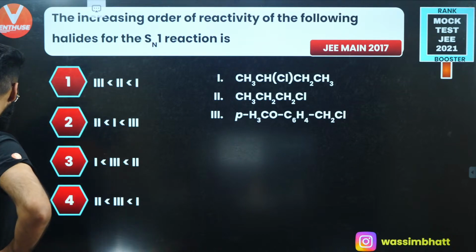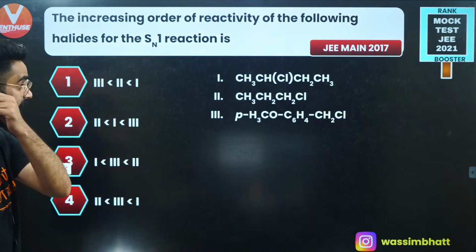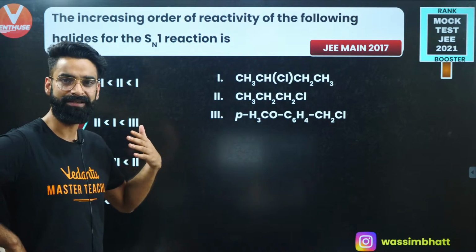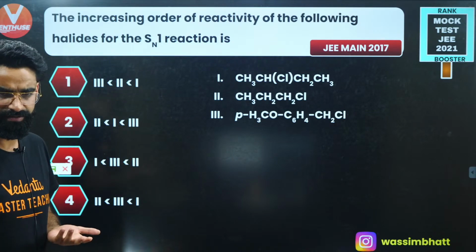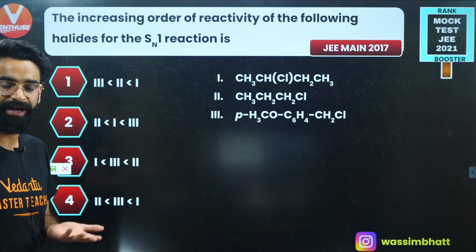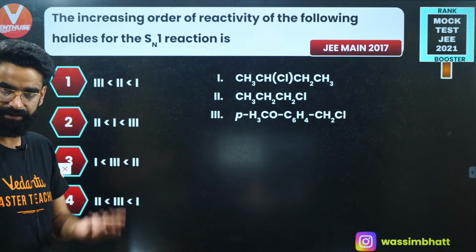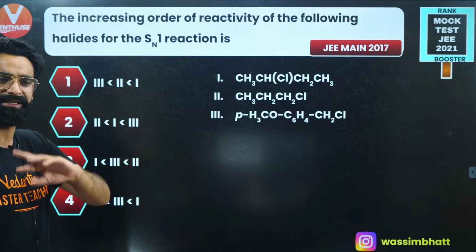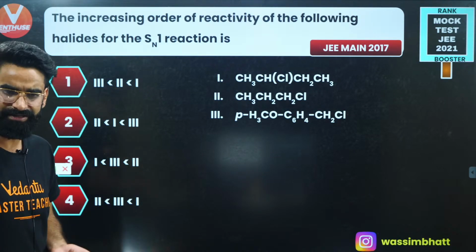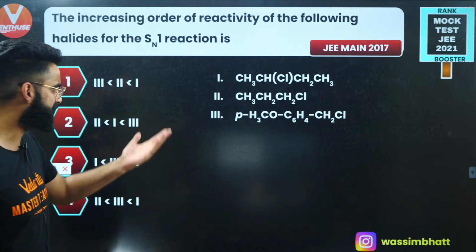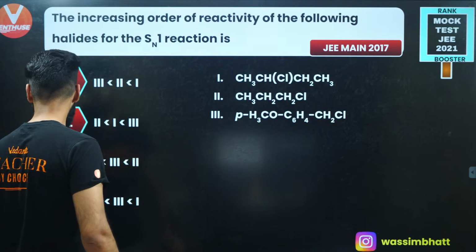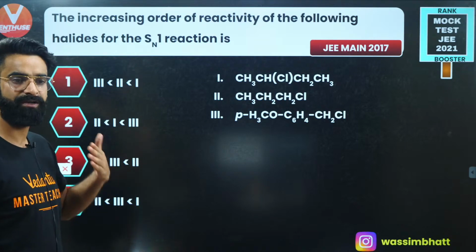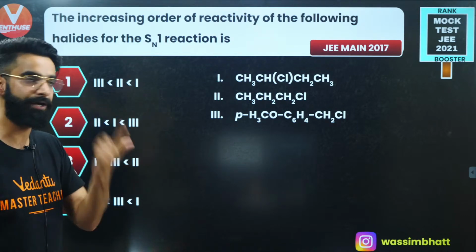See guys, we need to check the reactivity towards SN1. It depends on the stability of the cation which gets formed, right? Your SN1 reaction gets completed in several steps. One is the ionization step, then the nucleophile attack, right? So basically, your rate towards SN1 depends upon the stability of the carbocation which gets generated in the ionization step.